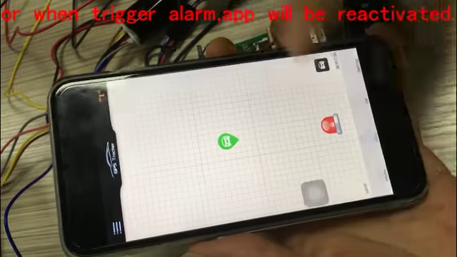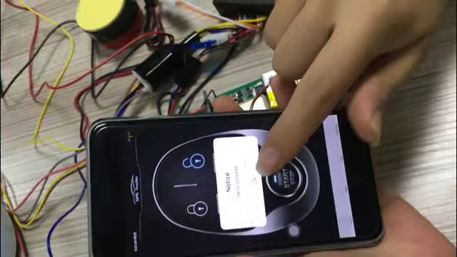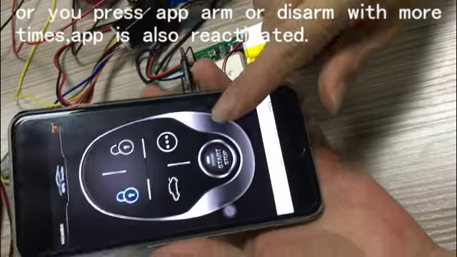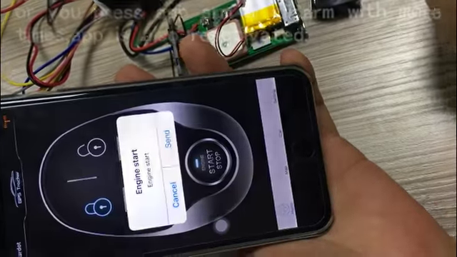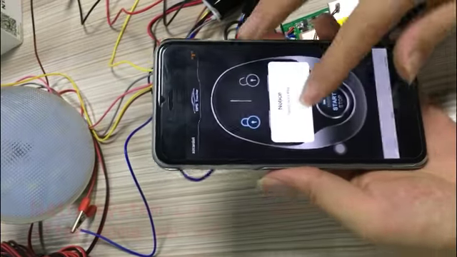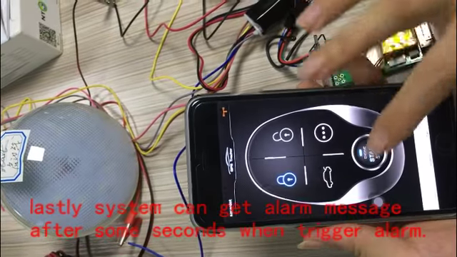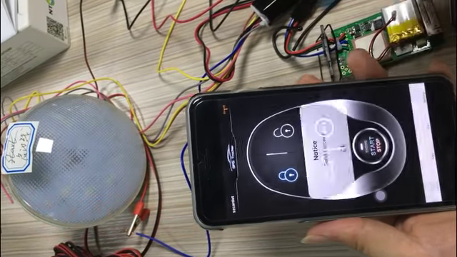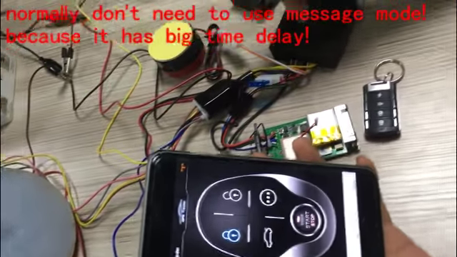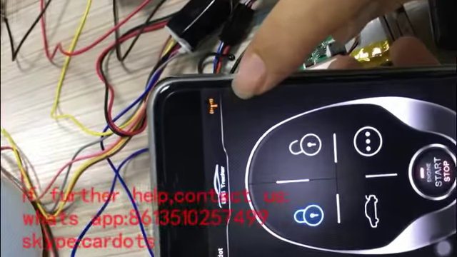Arm. Disarm. Yes. Arm. Success. Yes. Send. Start. Off. Stop, shut down engine. Sorry. Yes, you will hear a beep from clicking send. Stop engine. Now this is the signal icon.